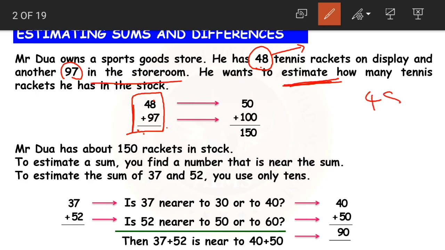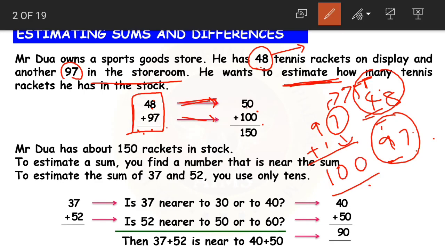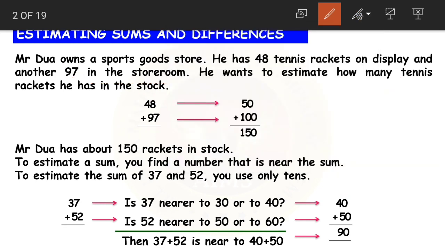Now if you look at 48, the highest place value is tens, and even in 97 the highest place value is tens. So we'll round off both the numbers to their nearest tens. 48 becomes 50 and 97 becomes 100, right? In 97, 7 is greater than 5, so we add 1 to 9. 9 plus 1 becomes 10 and 7 is replaced by zero. Now 100 plus 50 becomes 150.